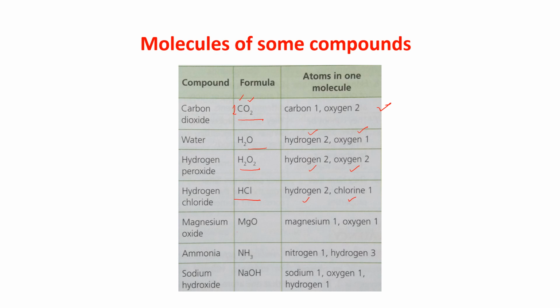Magnesium oxide, MgO, the formula. Magnesium 1 atom and oxygen 1 atom. Ammonia, the formula is NH3. In 1 molecule of NH3, 1 atom of nitrogen and 3 atoms of hydrogen are present. Sodium hydroxide, the formula is NaOH. 1 atom of sodium, 1 atom of oxygen and 1 atom of hydrogen are present. Am I clear, children?